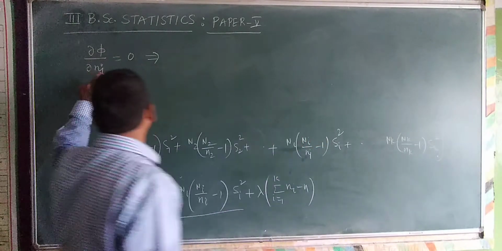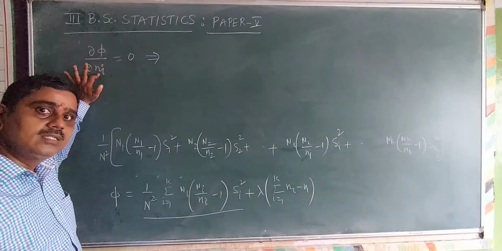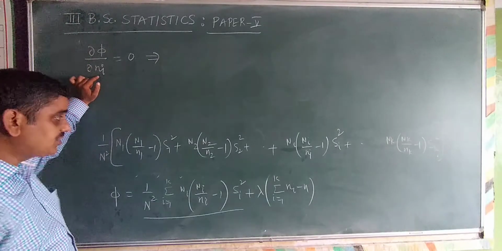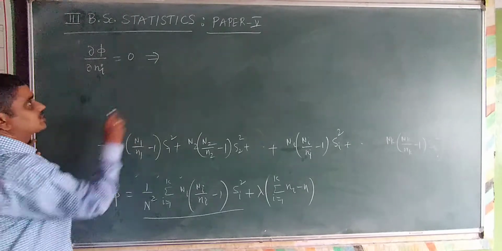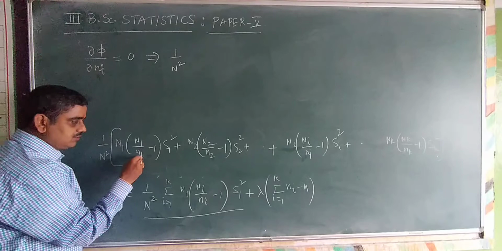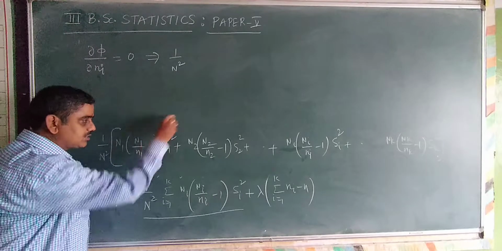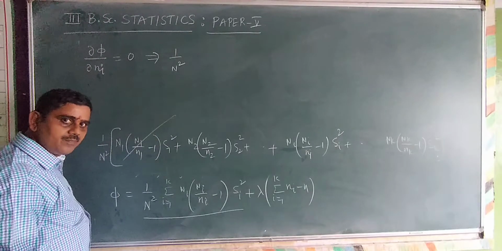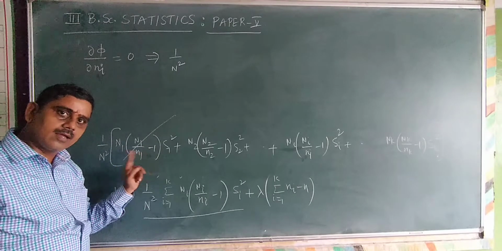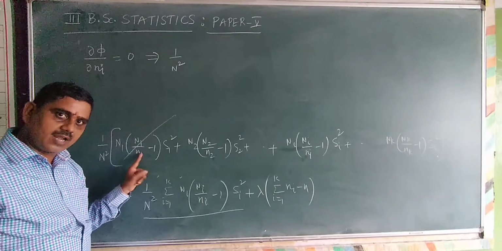Now the differentiation is with respect to ni. Remember, it is with respect to small ni. Now we differentiate with respect to ni, leaving 1 by N square. I am writing 1 by capital N square multiplied by the differentiation with respect to ni. This entire term is constant, so the differentiation becomes 0. Do you understand that? There is no small ni here.